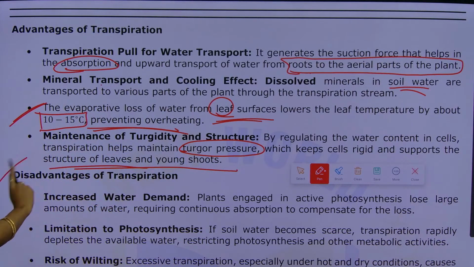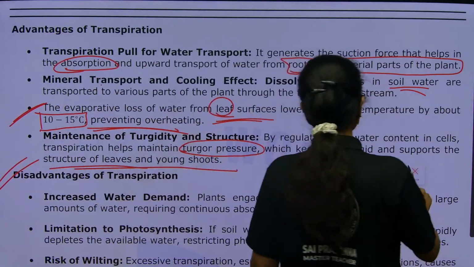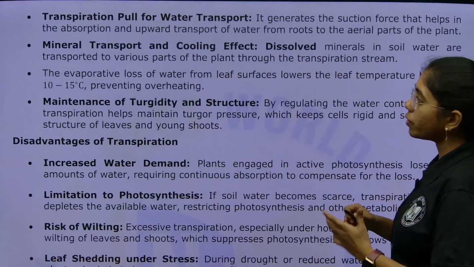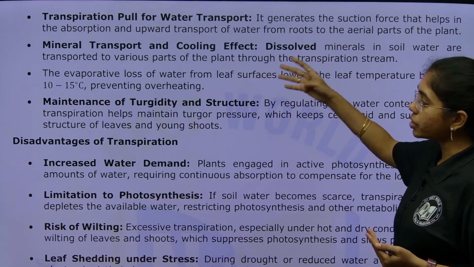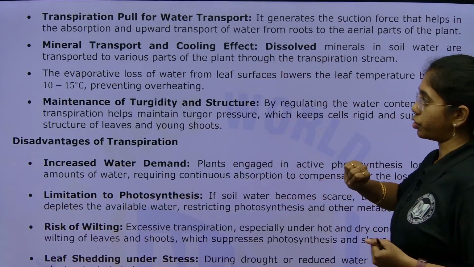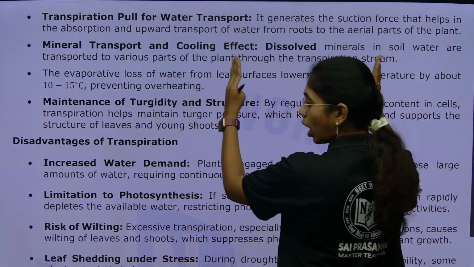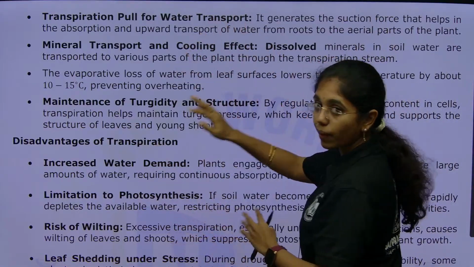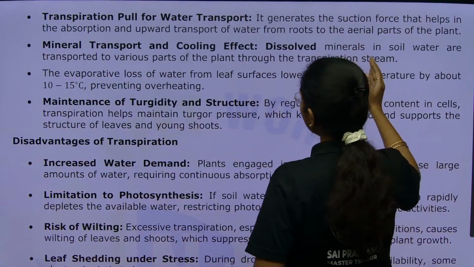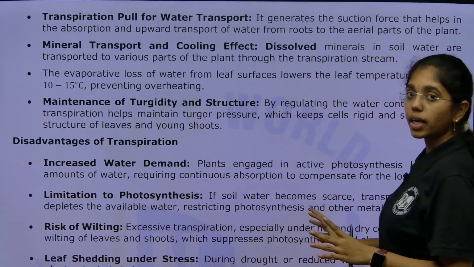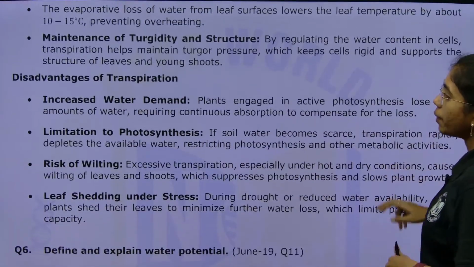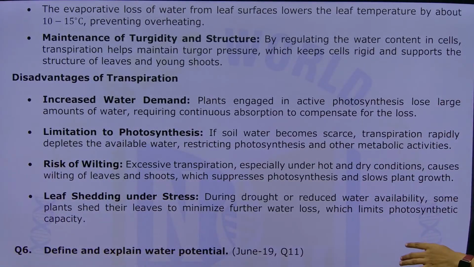Now, we will go on through the disadvantages of transpiration. Here also it is your comfort whether you can present first 4 points on the advantages and 4 points on disadvantages, or you can give a tabulated column, on one side writing the advantages of transpiration, on the other side giving out the disadvantages of transpiration. Here we go. Disadvantages of transpiration.